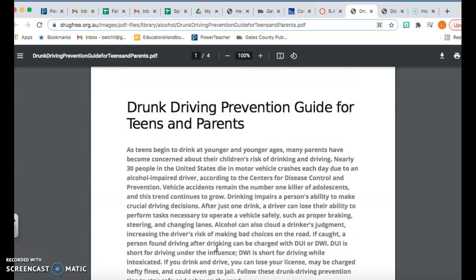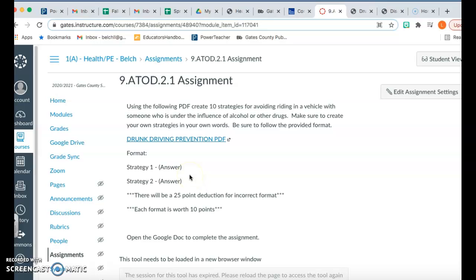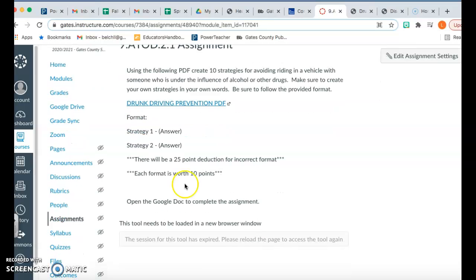You only have to come up with 10, and you only have to come up with 10 in your own words. Like I said, don't copy and paste the exact same thing. Just put something in your own words, like taking an Uber home, making sure you ride with a certain friend, but put them